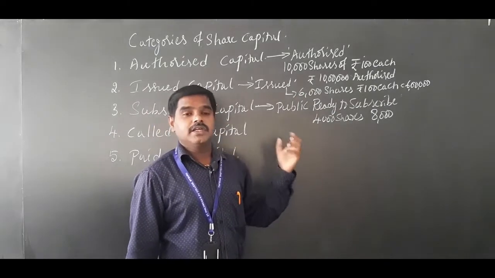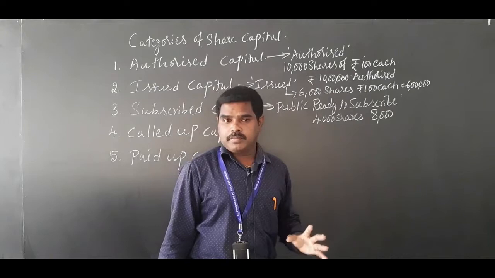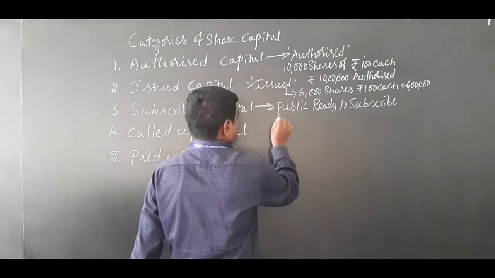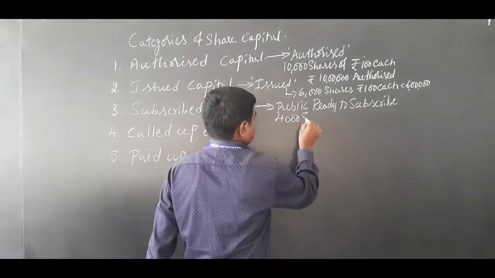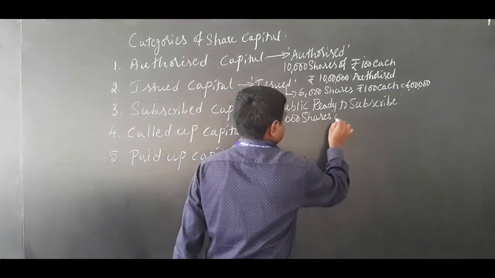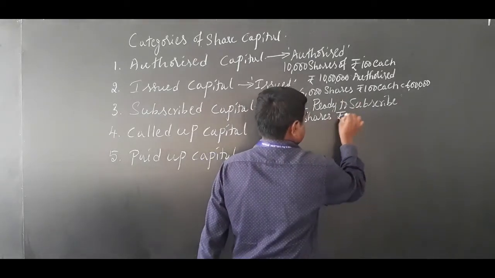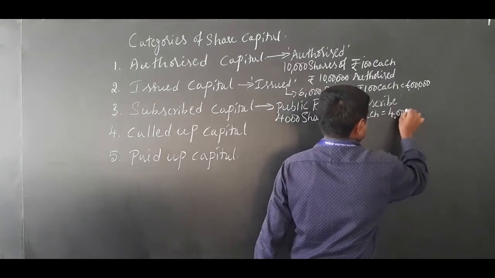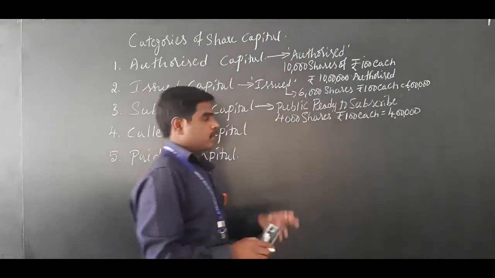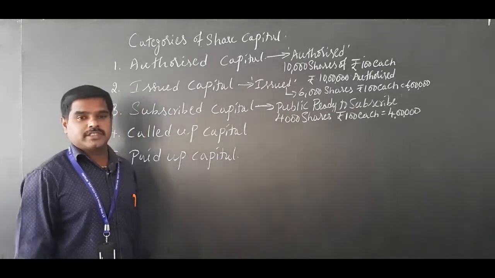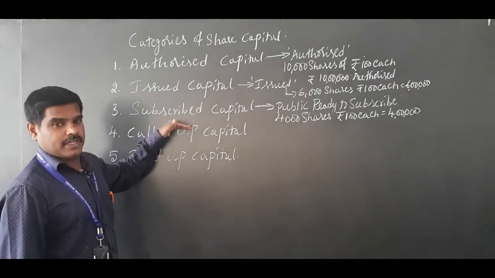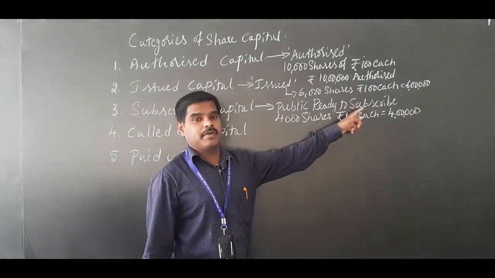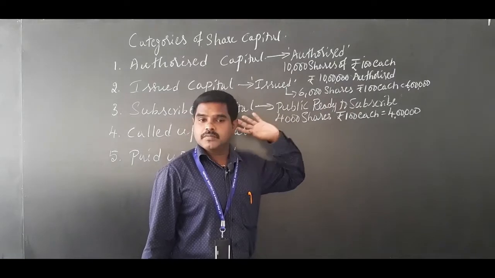Okay. Depending on how the public is going to purchase, let me take an example. Only 4,000 shares: the public is ready to purchase 4,000 shares of rupees 100 each. So 4 lakh rupees is what we call subscribed capital. Subscribed capital is a part of issued capital which the public is ready to purchase, ready to subscribe. Okay.